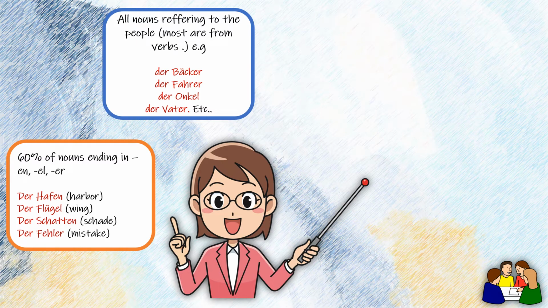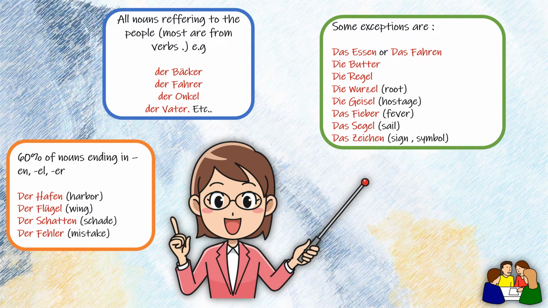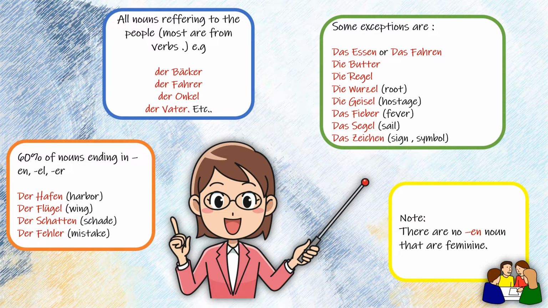All nouns referring to people, most from verbs, like der Bäcker, der Fahrer, der Onkel, der Vater. Some exceptions are there, das Essen or das Fahren, die Butter, die Regel, die Wurzel, die Geisel, das Fieber, das Segel, das Zeichen are the exceptions. One note is there, all nouns ending in N are masculine in form.